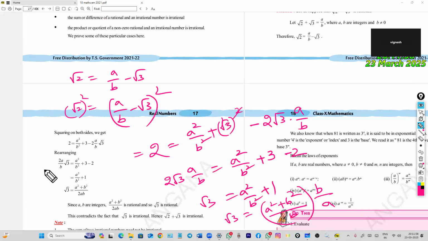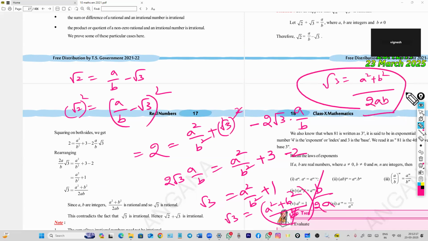Here b squared is there, b gets cancelled. Finally root 3 is equal to a squared plus b squared by 2ab.